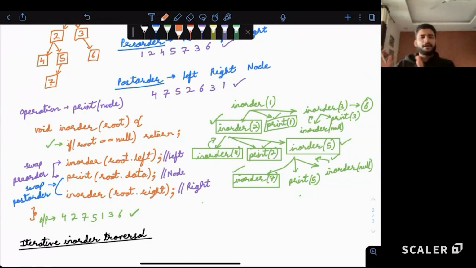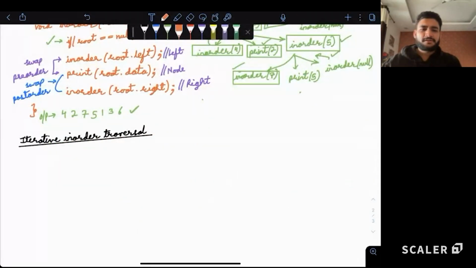That part is stored in a stack. So once the left subtree is complete, the function comes back and the current node and the right subtree are printed. It's like a last in first out structure.